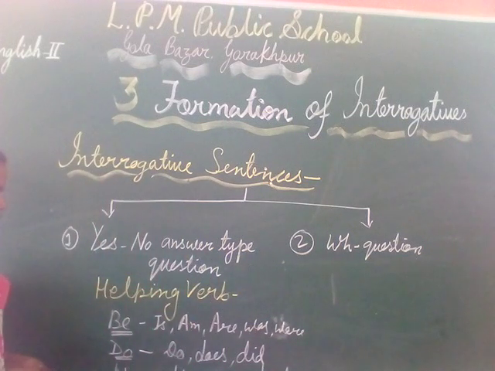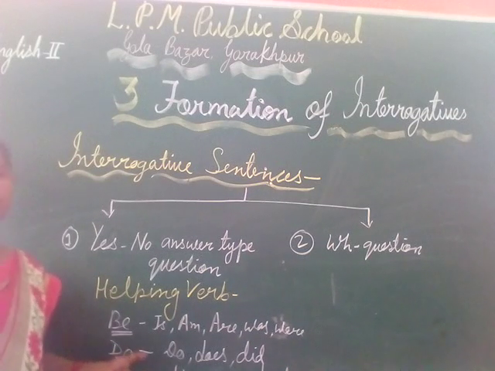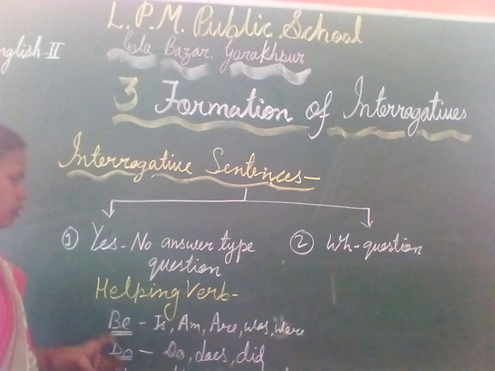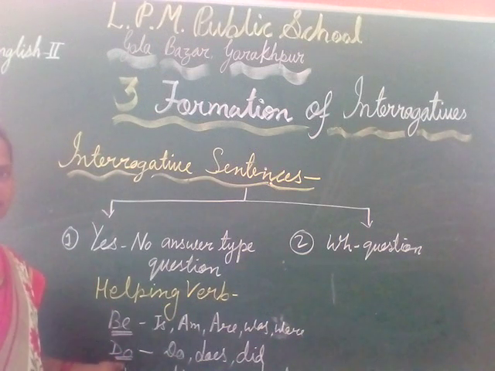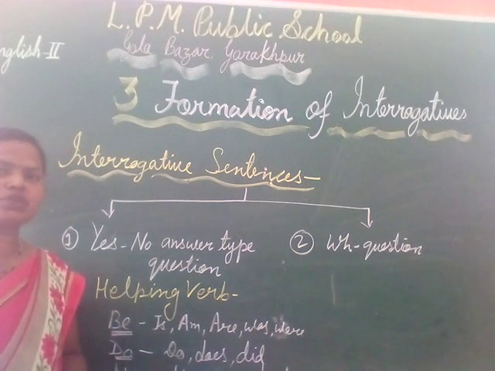These are the main helping verbs. Besides this, there are will, shall, can, could, may, might. These may come in these sentences. Now let's see the second type, that is WH question type.